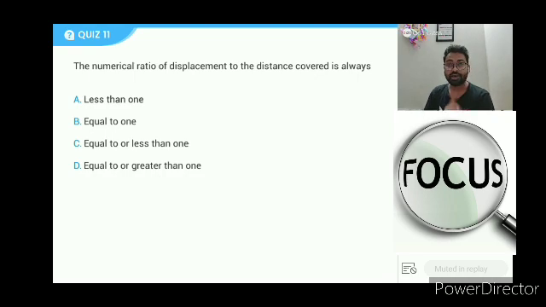After this I have a surprise for you. The numerical ratio of displacement to distance covered is always. Now use your brains, answer this correctly. You have 30 seconds. Here you go. I won't let everybody become legendary easily. Final I kept this question.